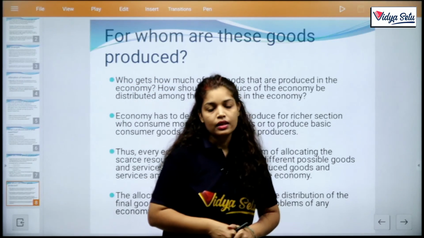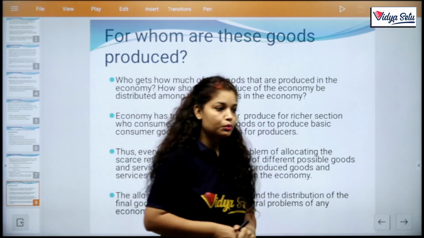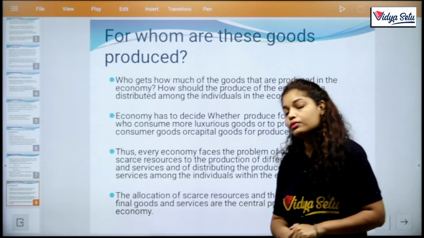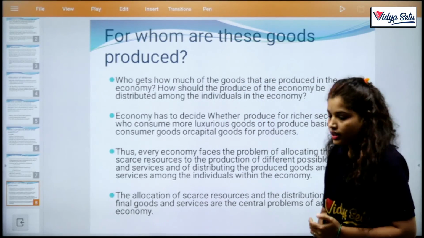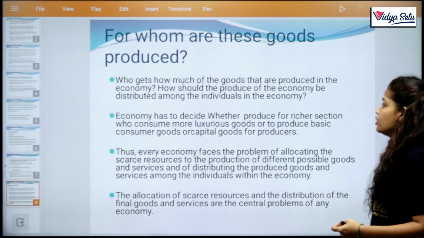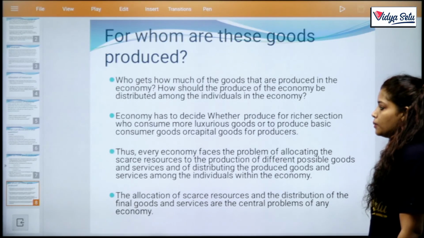Same as it is, we produce for consumer sector, for rich section, poor section, middle class, and we produce for producer sector, for investment. Who gets how much of the goods that are produced in the economy? How should the produce of the economy be distributed among the individuals in the economy?